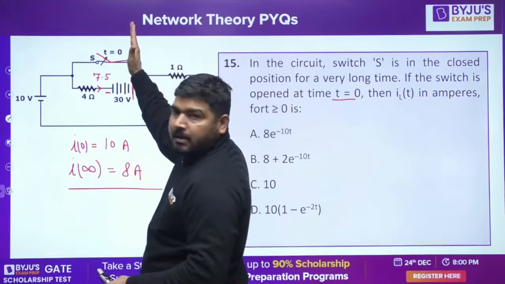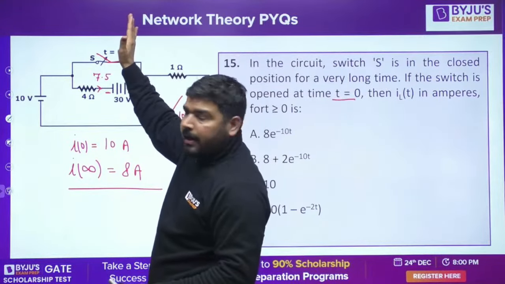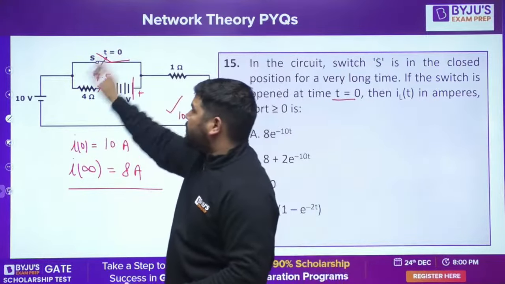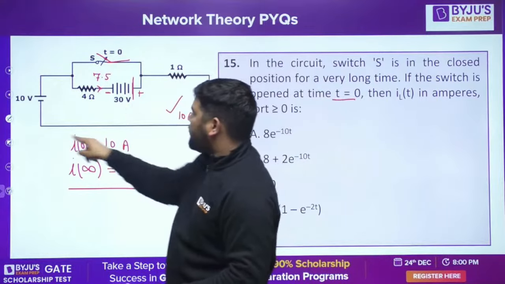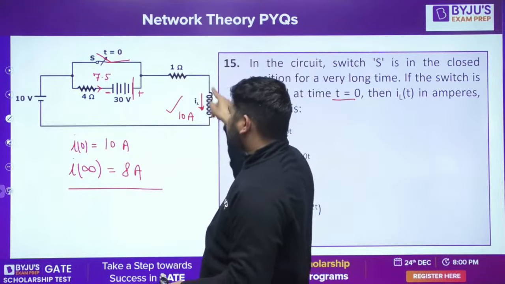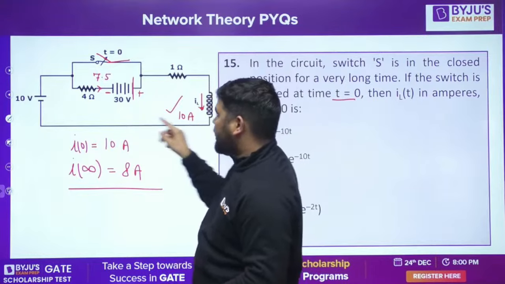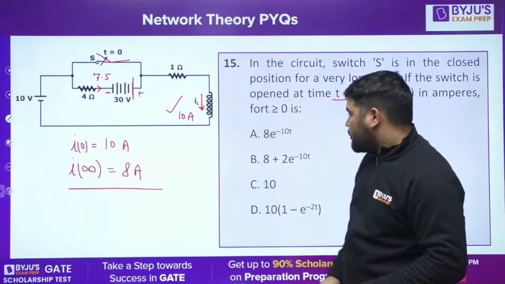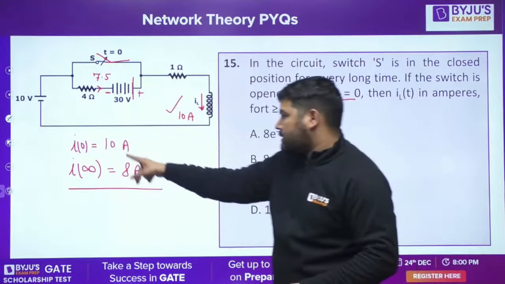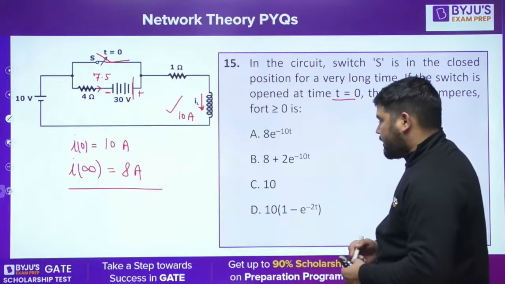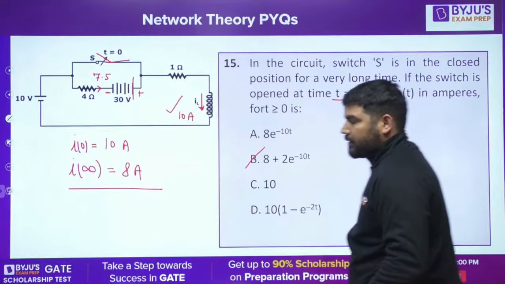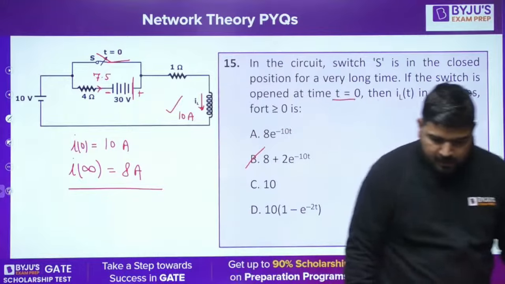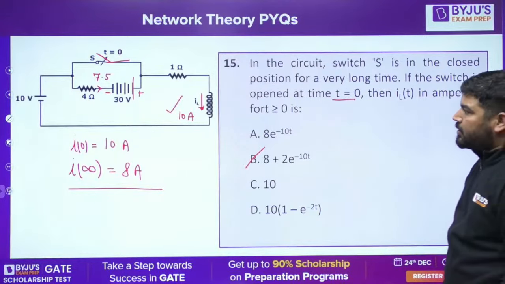After opening this switch, after a long time, this current will become 8 ampere, because now this part is open, so this circuit will work, and in this circuit again the inductor will be shorted after a long time, and the total voltage is 40 divided by 5 ohm, that is 8 ampere. So in which option will you get this answer? Initial current as 10 and steady state current as 8. Is it fine? So the answer is B. So this was a very simple question. I hope you understood it.